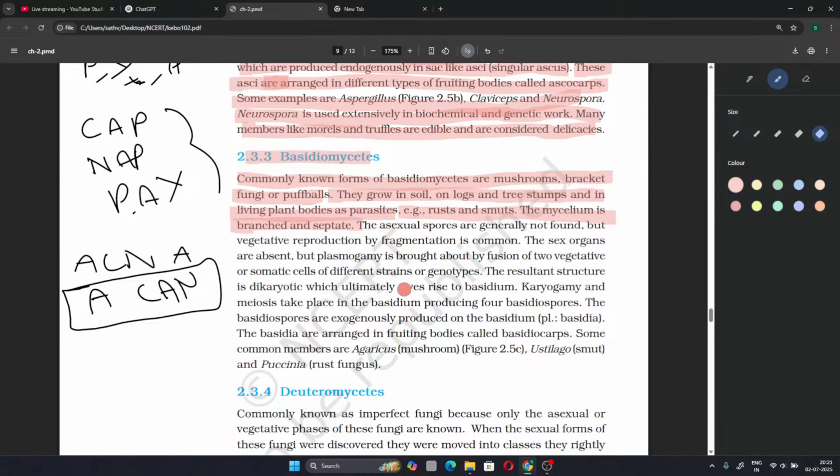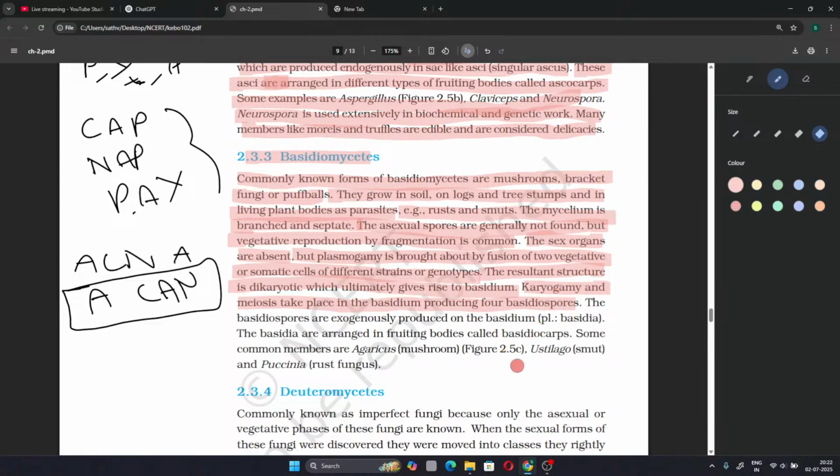Only mycelium which is cenocytic is seen in Phycomycetes. The asexual spores are generally not found. No asexual spores in Basidiomycetes, but vegetative reproduction by fragmentation is common. The asexual reproduction is through fragmentation, which is vegetative mode. The sex organs are absent, but plasmogamy is brought about by fusion of two vegetative or somatic cells of different strains or genotypes. The resultant structure is dikaryotic, which ultimately gives rise to basidium. Karyogamy and meiosis take place in the basidium, producing 4 basidiospores.